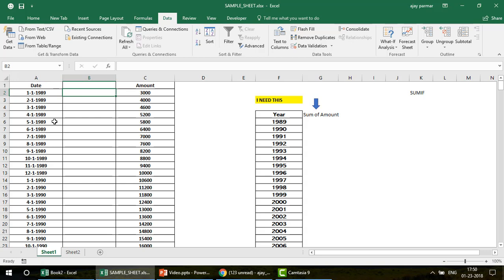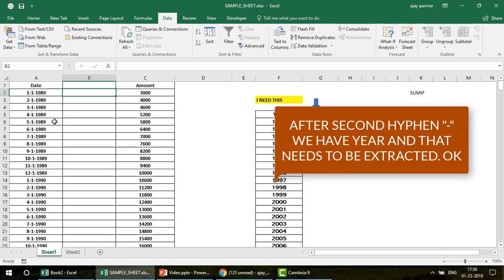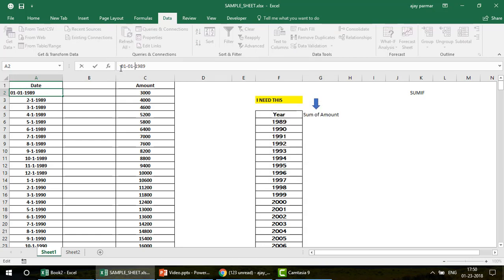So what is the first thing we will do? First of all, you will find the position of the second hyphen. Position means where it is coming. Like if you start from here, it's going to be 1, 2, 3, 4, 5, 6, 7, and so on. So first of all, we will create the FIND function. We use the FIND function and say I want to find the position of the hyphen.